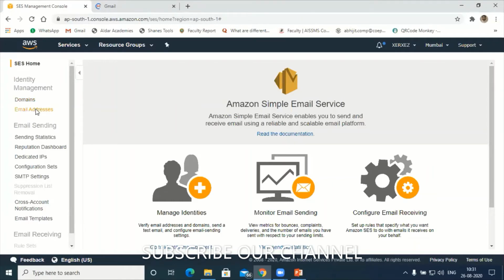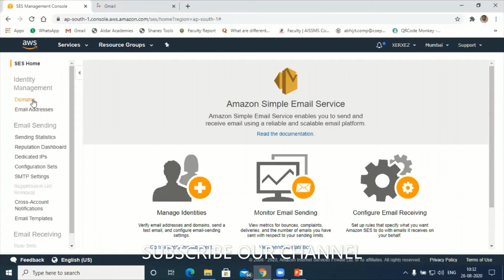Domains is, let us say you have one company domain. Let's say I have the company domain xer.xez.in. So this is my company domain. Suppose I want to send the email using my company domain, let's say info@xer.xez.in. In that case, such types of email addresses we can configure using the domain option. We'll come to this one. First we'll try to learn how to configure the simple email addresses.